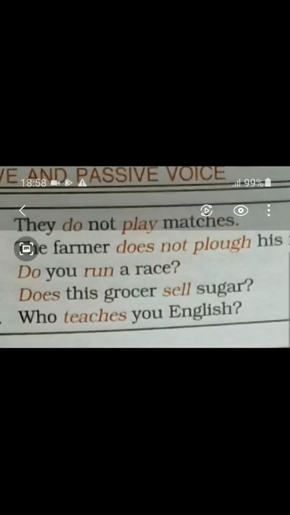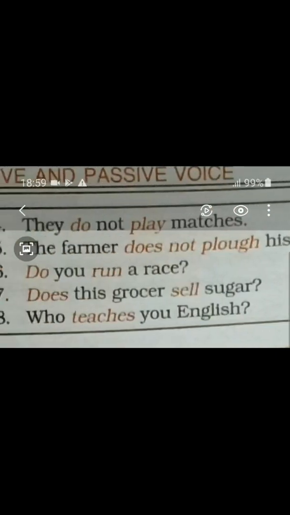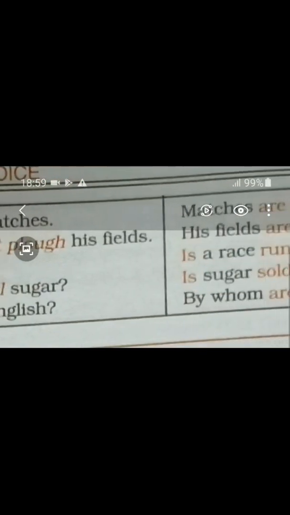The object of the active voice is turning into the subject of the passive voice. So is a race over here. See the full question. Do you run a race? Over here, is a race run by you.